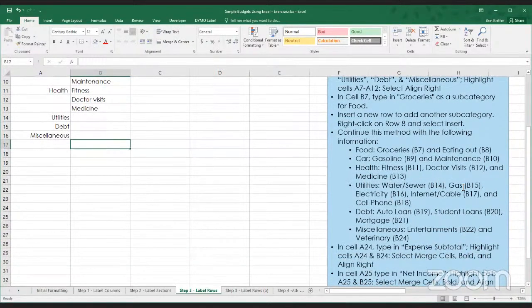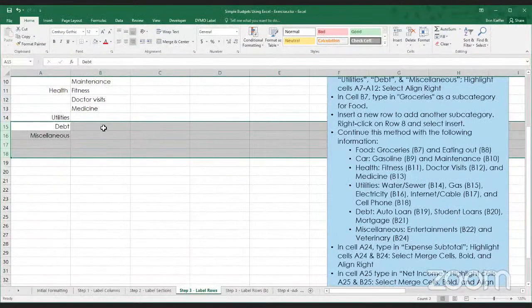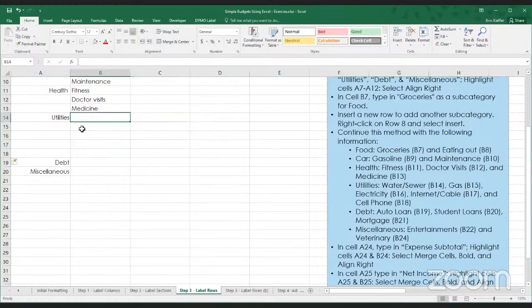So water, sewer, gas, electricity, internet, and cell phone. In this case, that means I need to select 4 rows and right-click and click Insert to create 4 new rows under utilities. So in cell B14, I'm adding water, sewer.